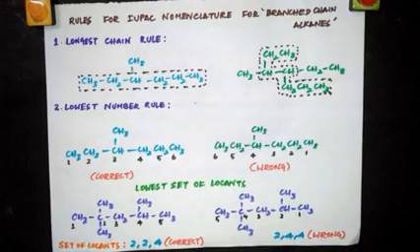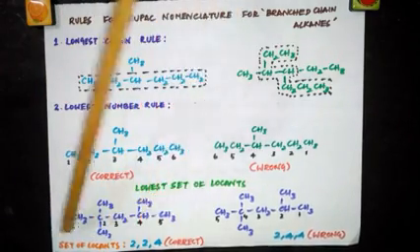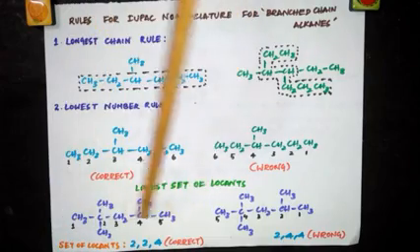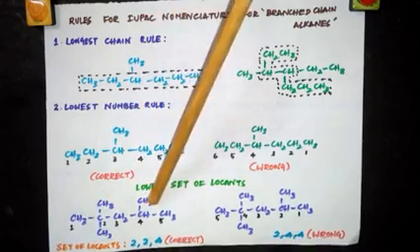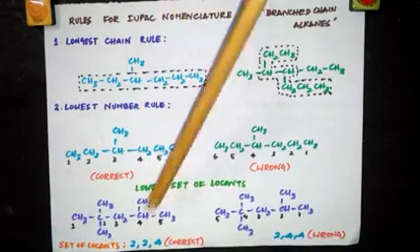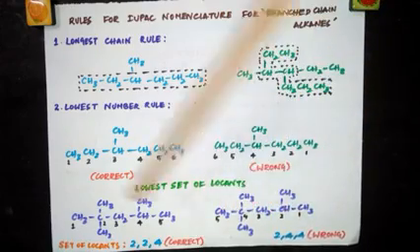The same thing is written here. Now I have numbered from here: 1, 2, 3, 4, 5. This is chosen as the parent chain, and I have 3 substituents. See, 1, 2, 3 substituents. So I'm numbering from this side. Same way here, I'm numbering from this side: 1, 2, 3, 4, 5.